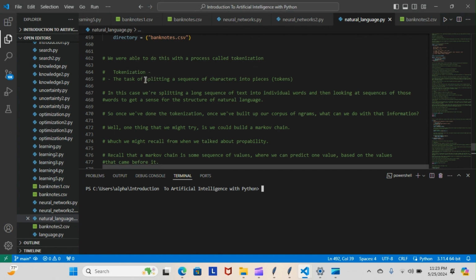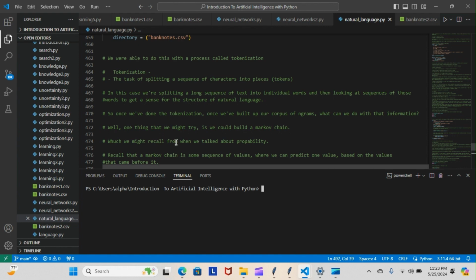So we were able to do this with a process called tokenization. Tokenization, the task of splitting a sequence of characters into pieces or tokens. In this case, we're splitting a long sequence of text into individual words, and then looking at sequences of those words to get a sense for the structure of natural language. So once we've done a tokenization, up our corpus of n-grams, what can we do with that information?